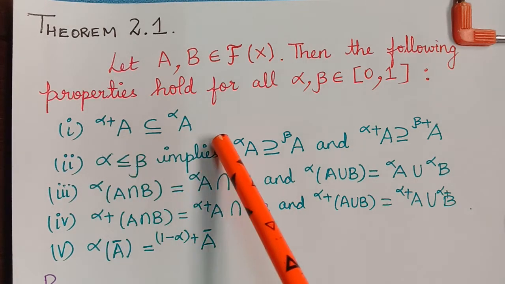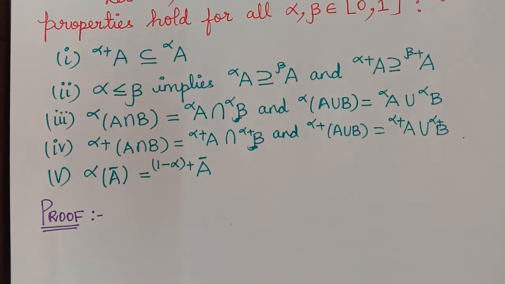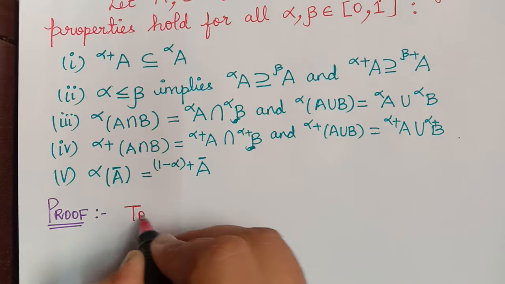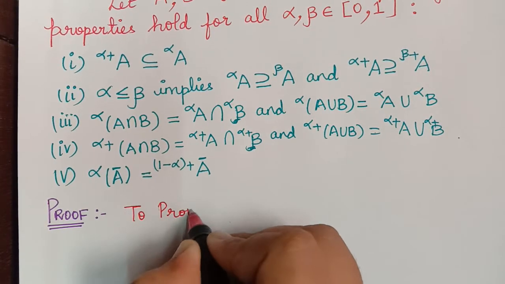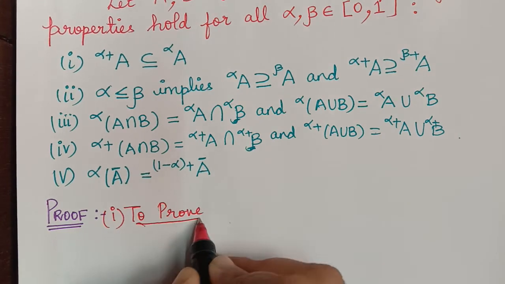So let us prove this theorem now. We are going to see the proof of the first property. So what are we going to prove?